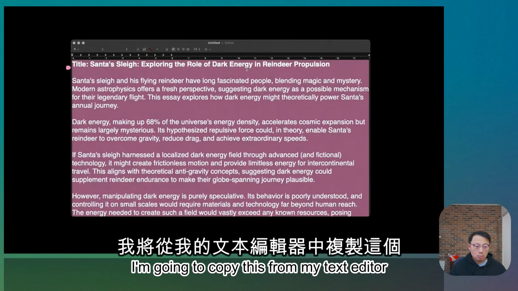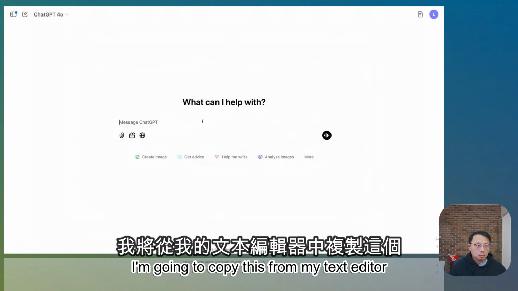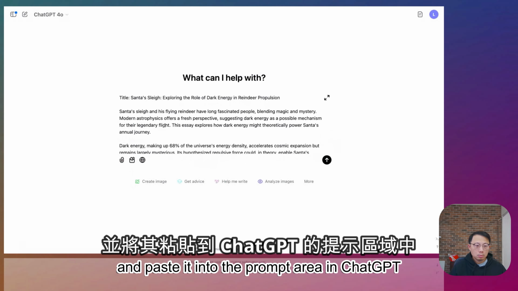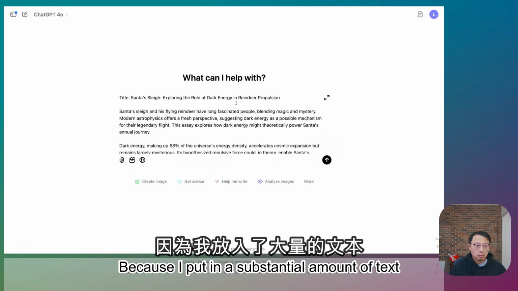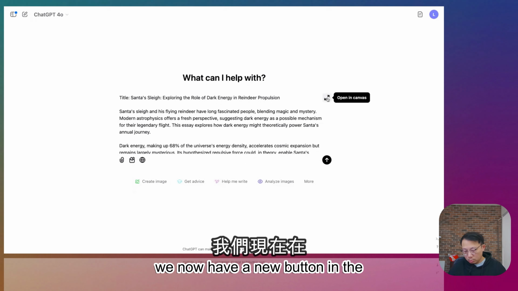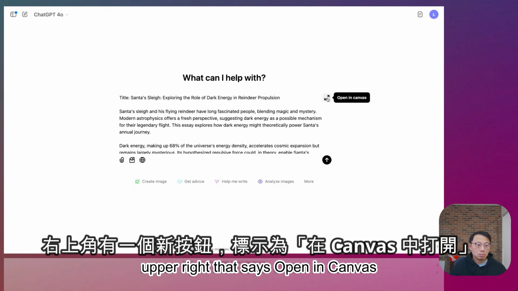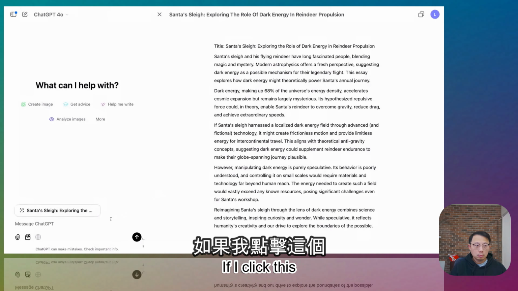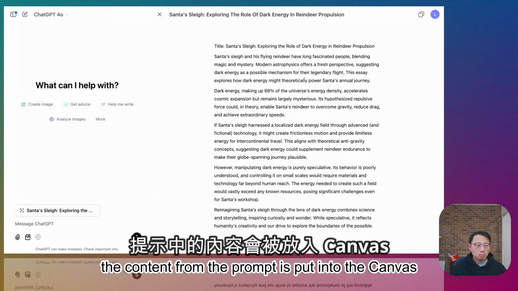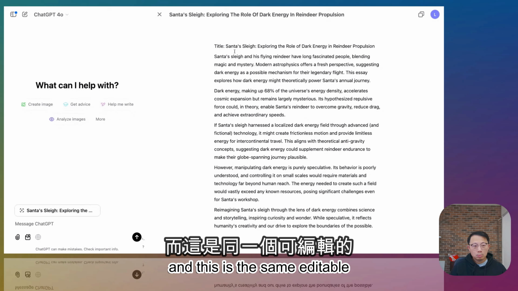I'm going to copy this from my text editor and paste it into the prompt area in ChatGPT. Because I put in a substantial amount of text, we now have a new button in the upper right that says Open in Canvas. If I click this, the content from the prompt is put into the Canvas. And this is the same editable surface that Lee was demonstrating.